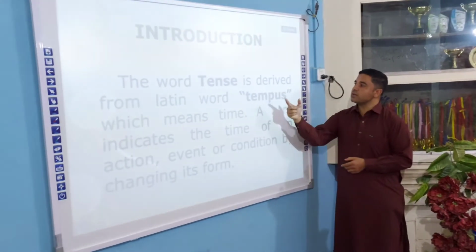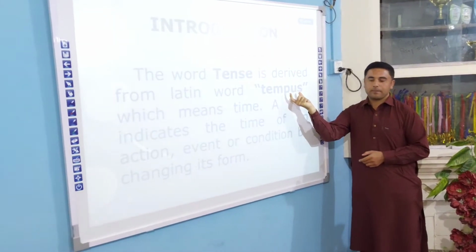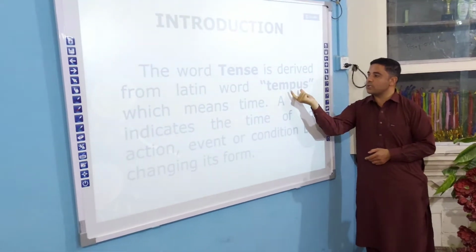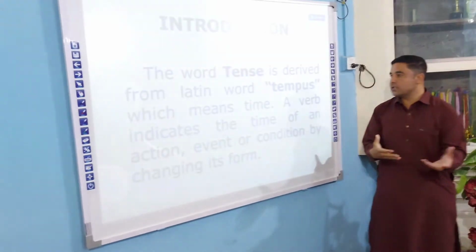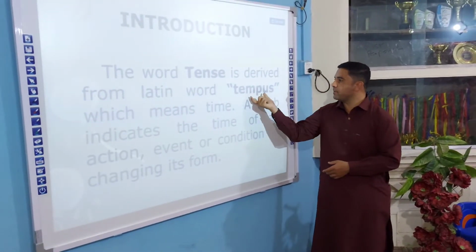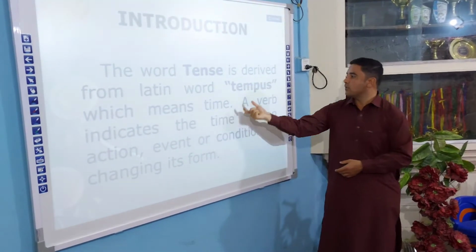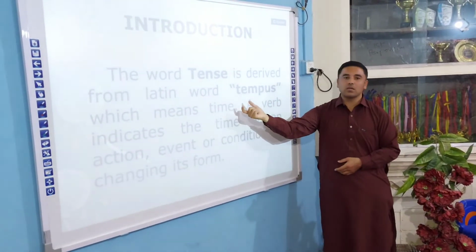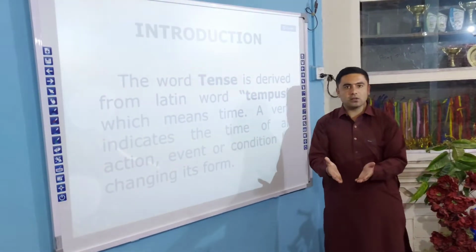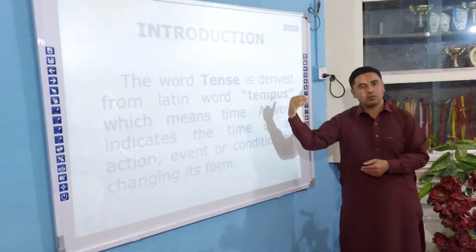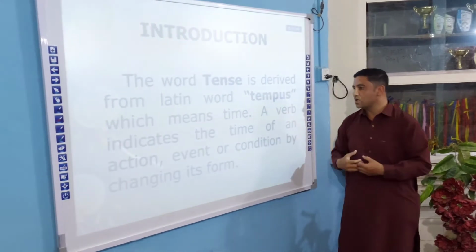Okay, the word tense is derived from the Latin word tempus. This is a Latin word, right? This is not an English word. So from tempus, this word has been taken. Now, what does tense mean? Tempus means time. Tense, actually you can say it is time, waqt. That can be any time: yesterday's time, tomorrow's time, or today's time. So it's all about time.